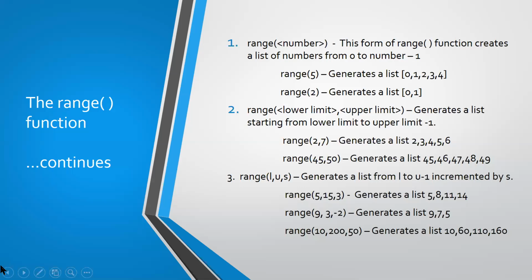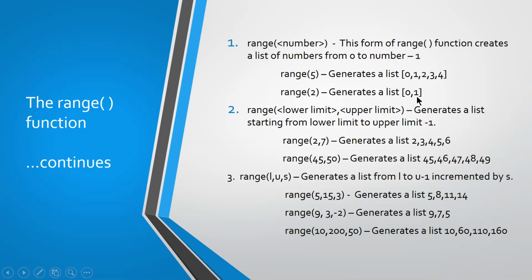Right? In range of 5, if you give only one number, that will be treated as your upper limit. And the lower limit, by default, it will take as 0. So range of 5 generates the numbers from 0 to 5 minus 1, so the list generated is 0, 1, 2, 3, 4. If you give range of 2, it will generate the values from 0 to 2 minus 1, so the list 0, 1.